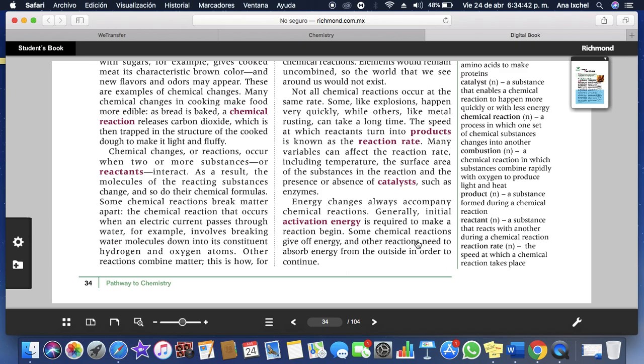Energy changes always accompany chemical reactions. Generally, activation energy is required initially to make a reaction begin. Some chemical reactions give off energy, and other reactions need to absorb energy from the outside in order to continue.